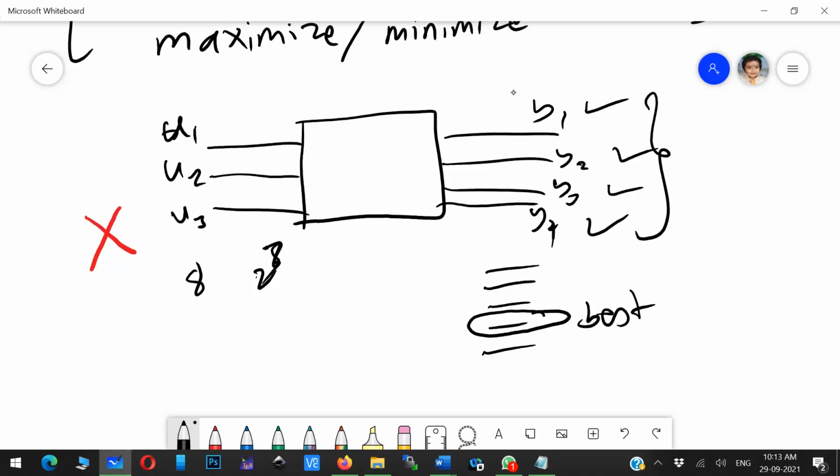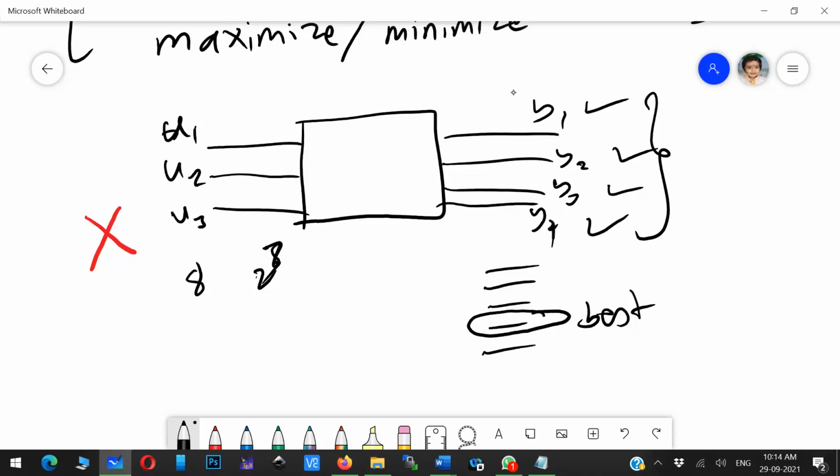That is the wrong way of evolving the best solution. Sometimes billions of combinations will come, and we cannot test all of them. So that is not a correct way of evolving the desired or best output.